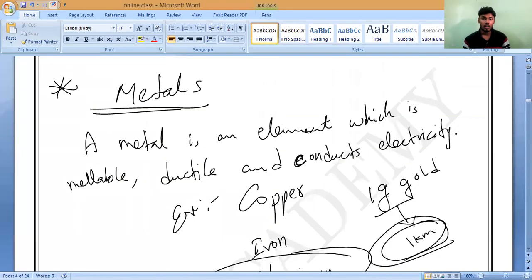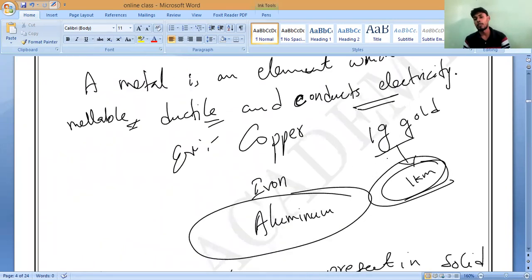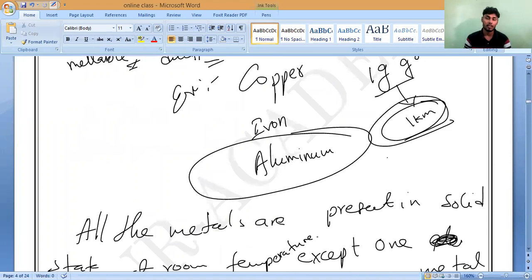Let me check once. I think except Darun, everybody is there in the meeting, correct? So that is what we should say. Now, if you observe, you can understand this is what we should call metals. What is a metal? A metal is an element which is malleable, ductile and conducts electricity, like copper, iron, aluminium, etc.